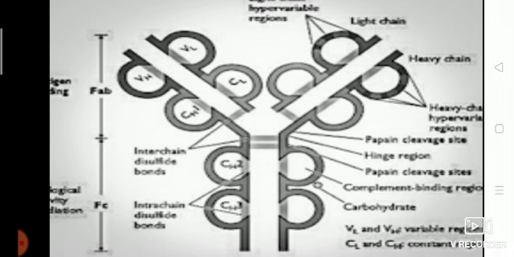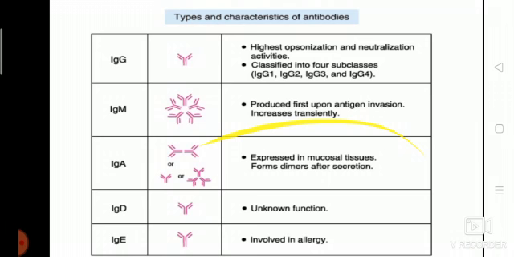The amino acid sequence at the tip of Y varies greatly among different antibodies. This variable region gives the antibody its specificity for binding antigen. The variable region includes the end of the light and heavy chain. The constant region exhibits limited variation.